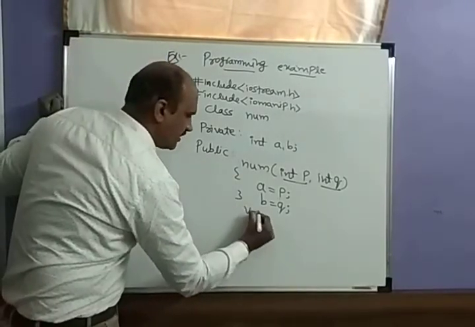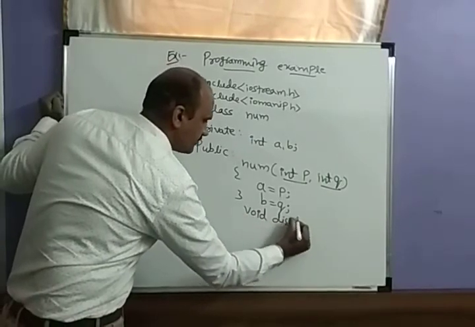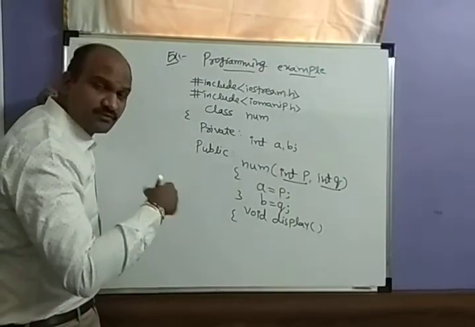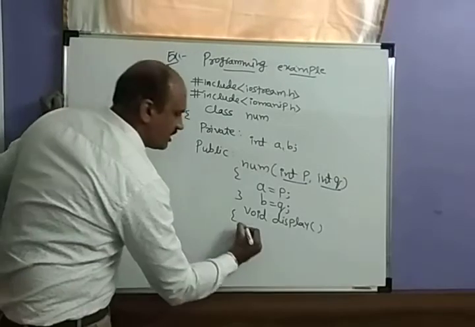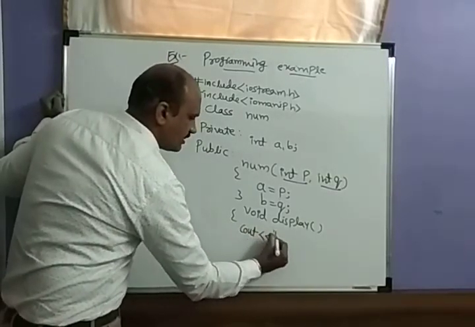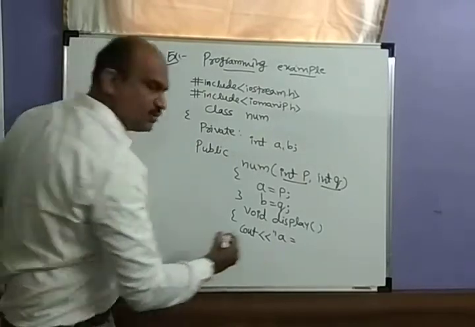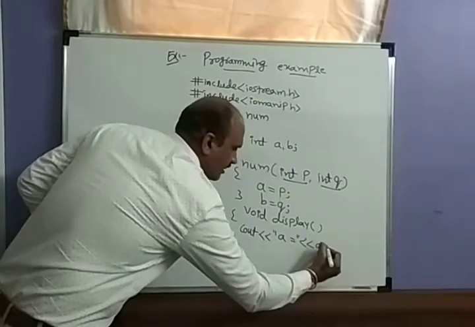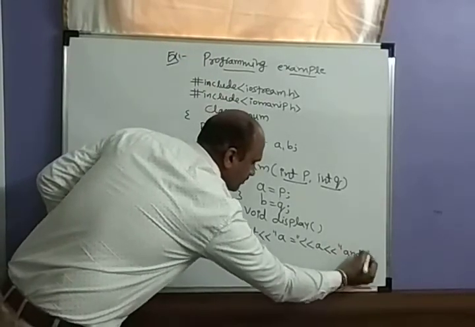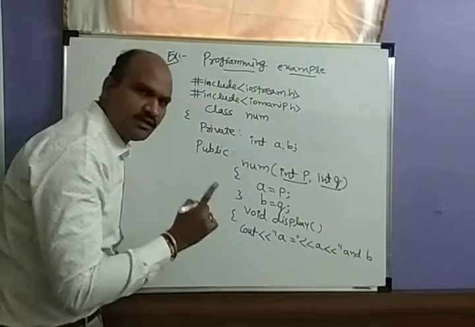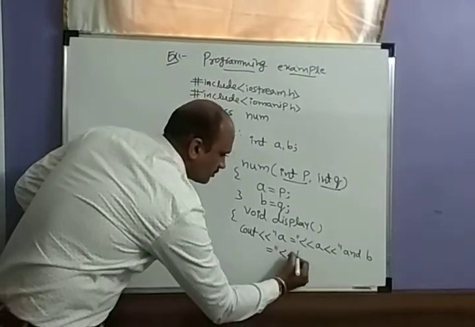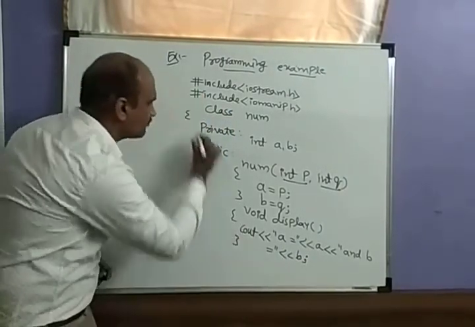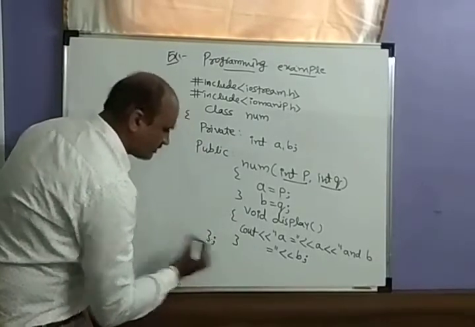Then we'll have another function, display. What will it display? It will display a and b. cout a is equal to the value of a, and also b is equal to the value of b. Close this function, and close the class.